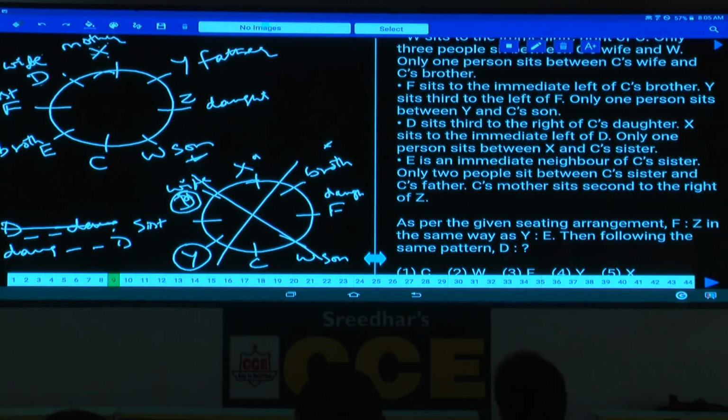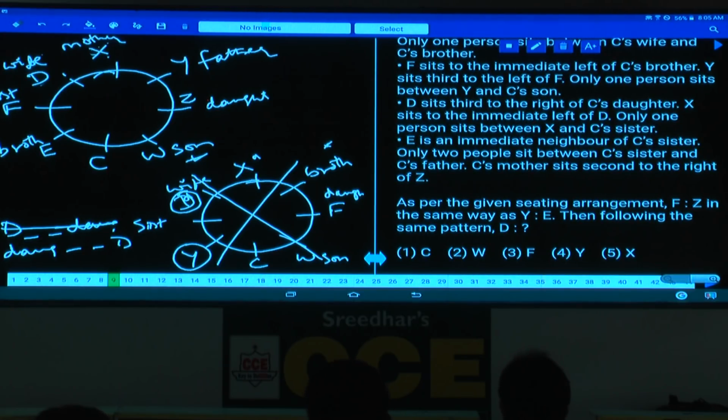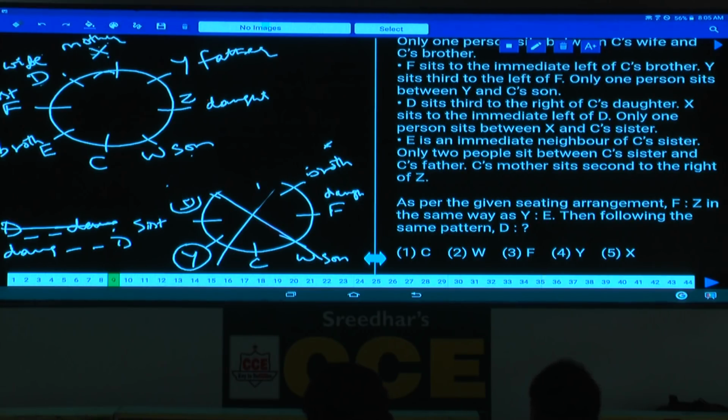Now in these type of questions wherein all the persons are related to a single person, in most of the cases it is not advisable or necessary for you to draw a separate family tree, isn't it? Now without drawing the family tree only, you are supposed to work for this one. In most of the cases that will be followed. Then, yes, write down this arrangement.